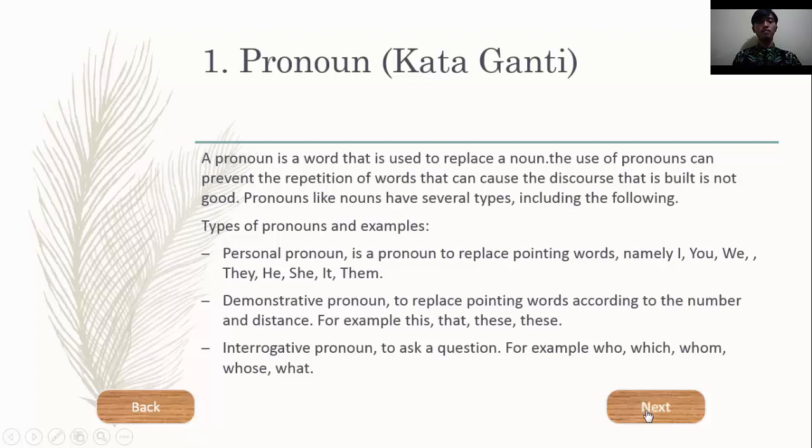Next, demonstrative pronoun to replace pointing words according to the number and distance. For example, this, that. Next, interrogative pronoun to ask a question. For example, who, which, whom, whose, what.